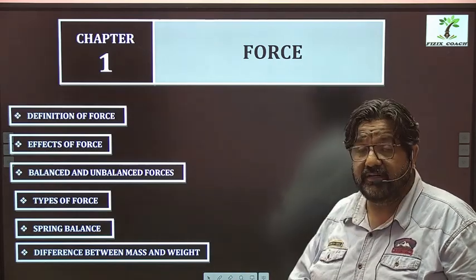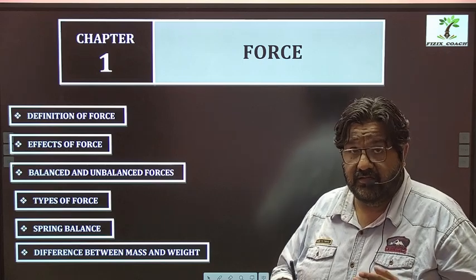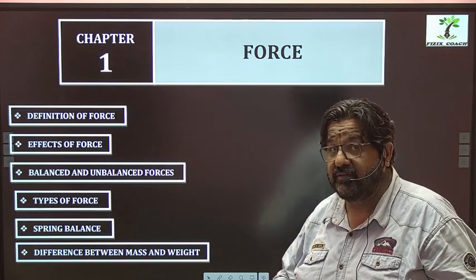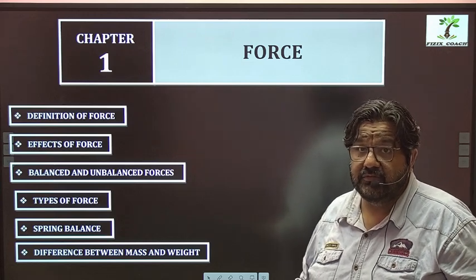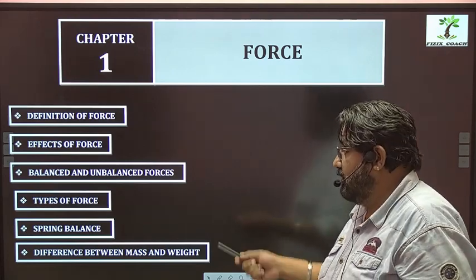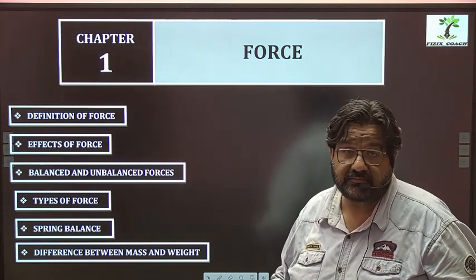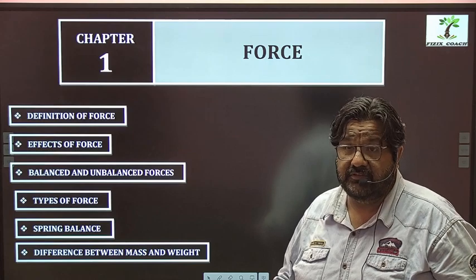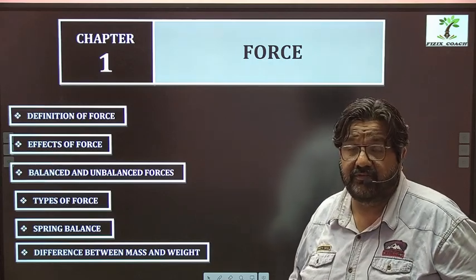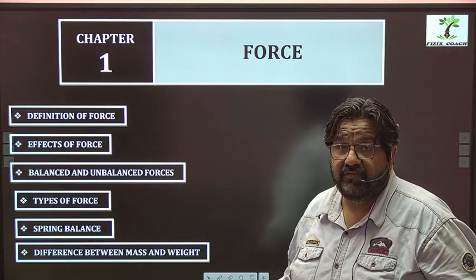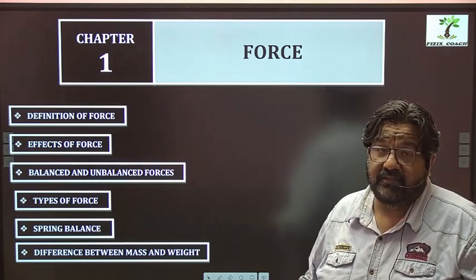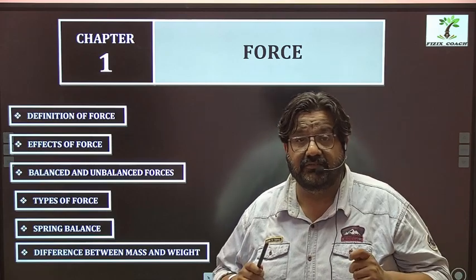The next topic would be types of forces. So then the division of the forces would be done. Its classification we'll be studying. We'll study how many types of forces are there, how those forces work and how they are differentiated also. Then the spring balance, that is the method for measuring one of the forces that we call weight. And after that, the final and last topic of this chapter for your class 8th is the difference between the mass and weight.